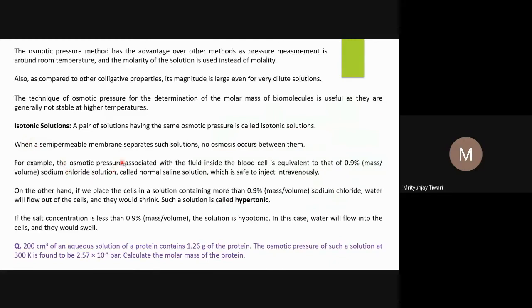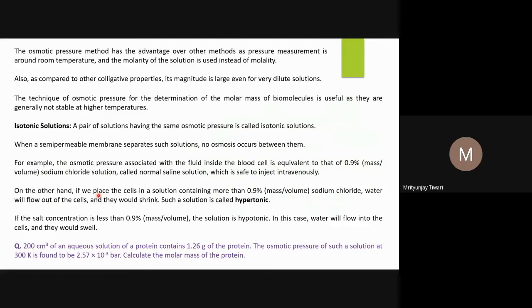For example, the osmotic pressure associated with the fluid inside the blood cell is equivalent to that of a 0.9% sodium chloride solution. 0.9% means mass by volume: if you make a sodium chloride solution where 0.9 gram of sodium chloride is dissolved in 100 ml of water, that is called the mass by volume percentage.